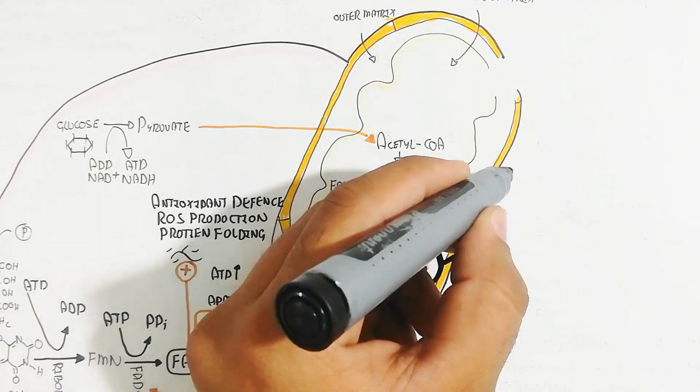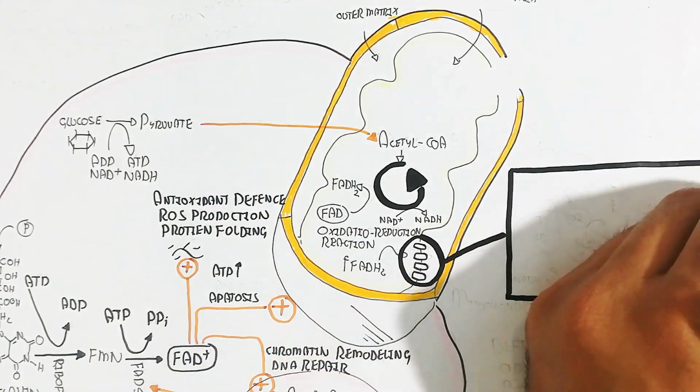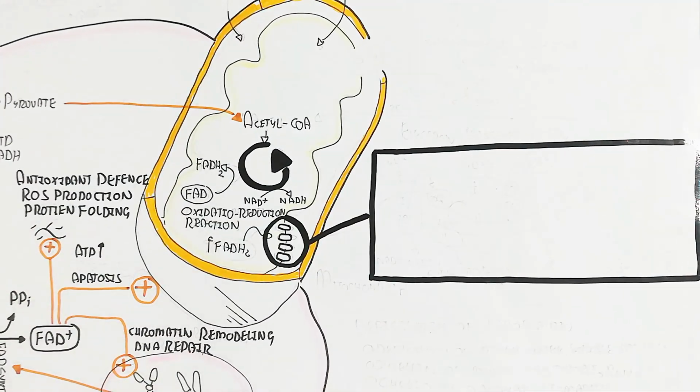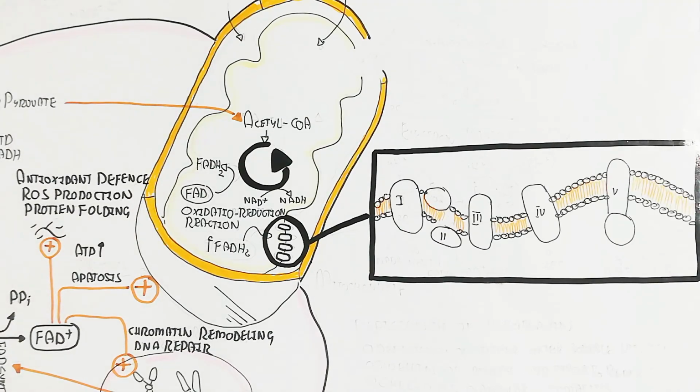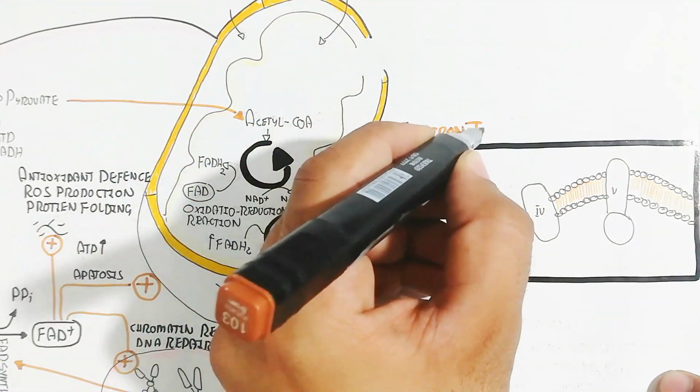Let's understand the electron transport chain first. NADH produces 4 protons in electron transport chain complex 1, and 2 to 3 and 4.